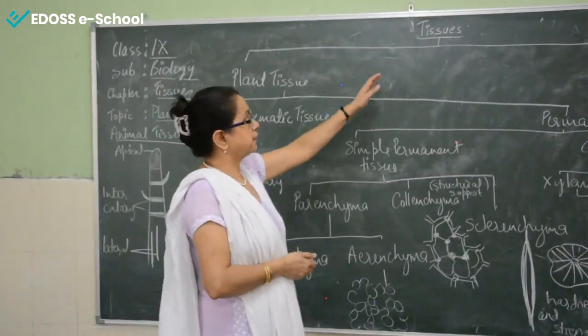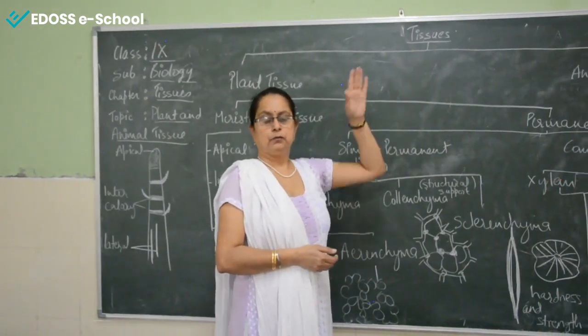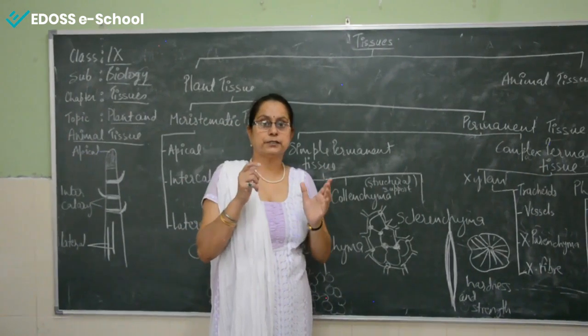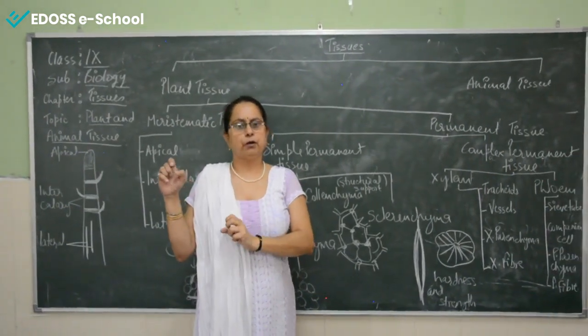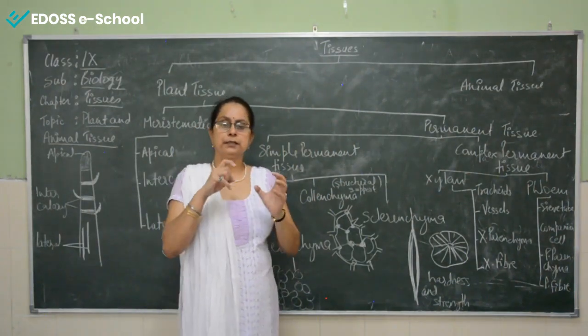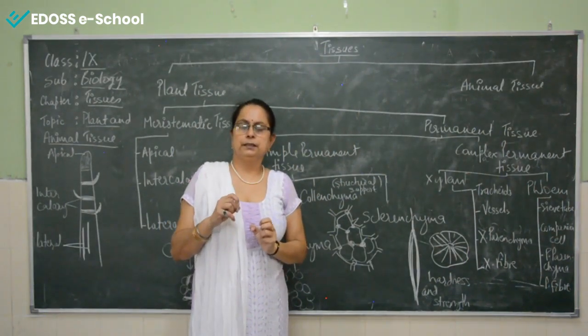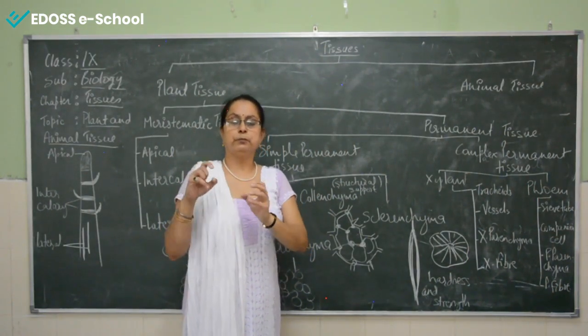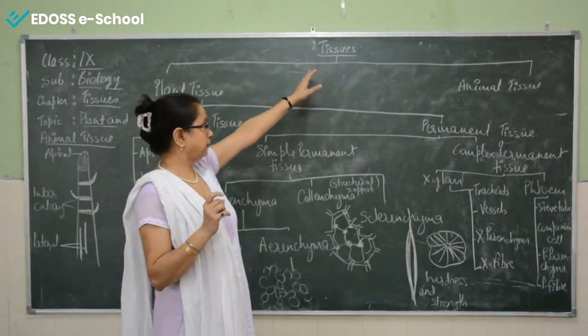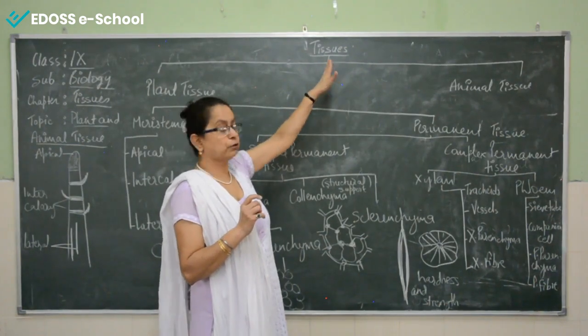So what is tissue actually? In the last video, we discussed the cell. Cell is the basic unit of living organisms. Now, tissue is a group of similar cells that work together to perform a specific or typical function. So, this is the main definition or description of the tissue.